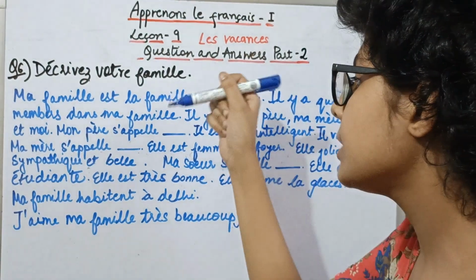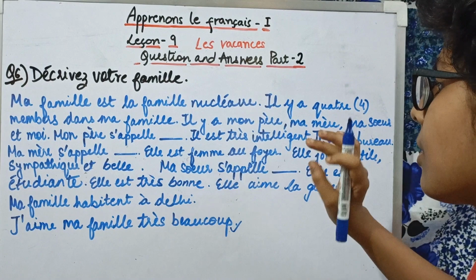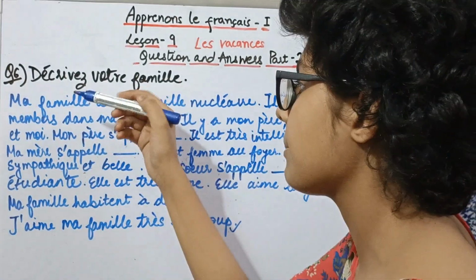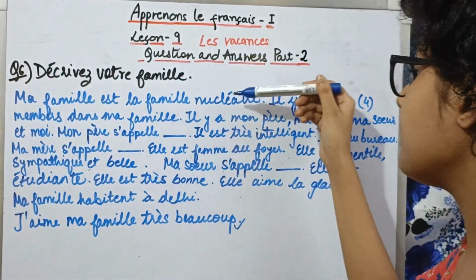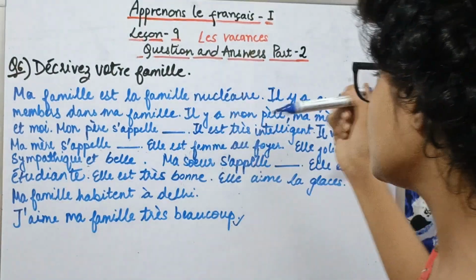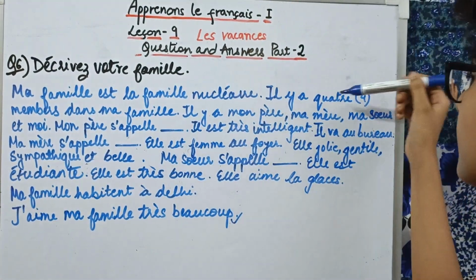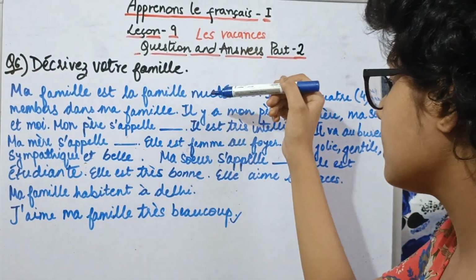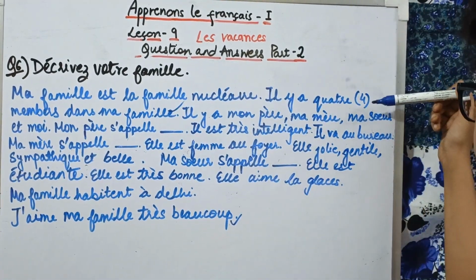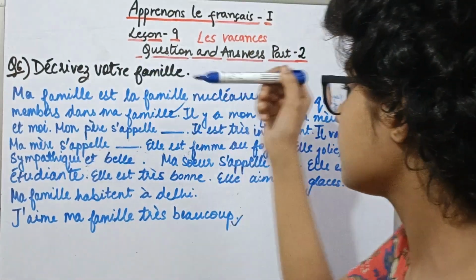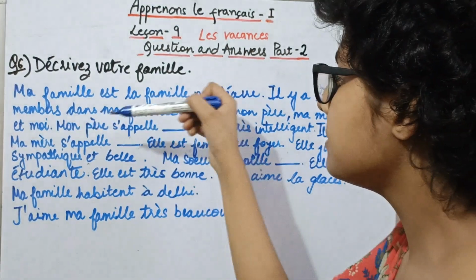So I hope that this paragraph would help you a lot, as mostly the family members are usually the same. So let us start reading it. Ma famille est la famille nucléaire. My family is a nuclear family. Il y a 4 membres dans ma famille. There are 4 members in my family. Famille means family. Il y a mon père, ma mère, ma soeur et moi. There is my father, my mother, my sister and me.